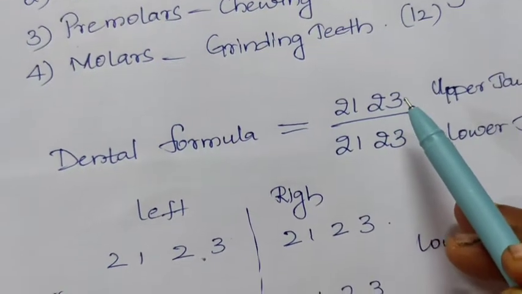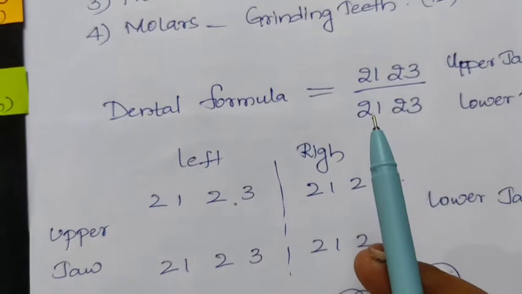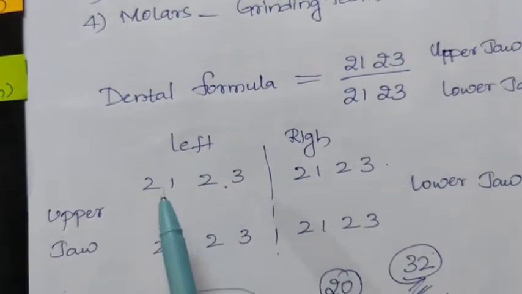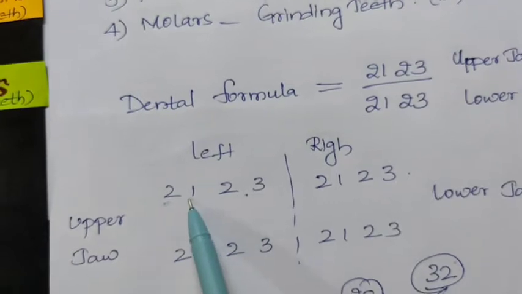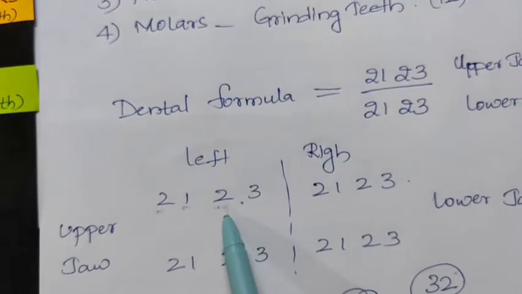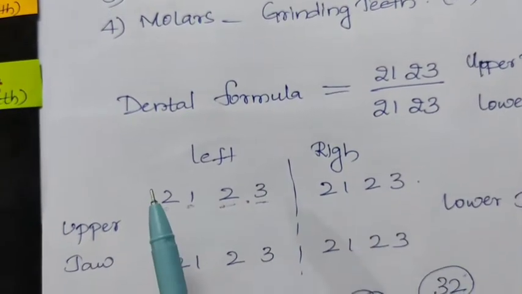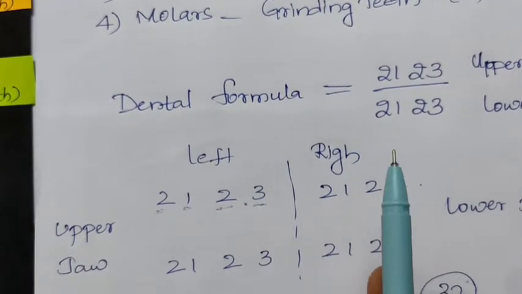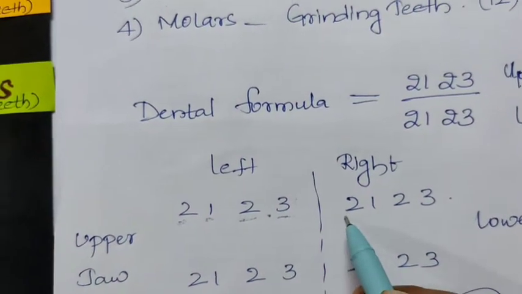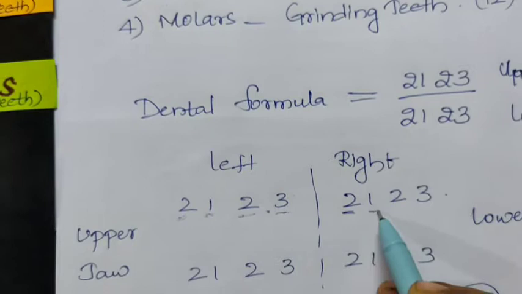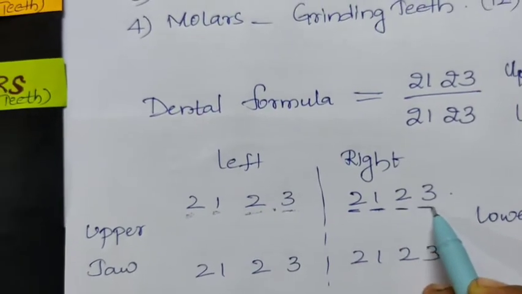When we calculate the number of teeth on left and right: left 2 1 2 3, 2 incisors, 1 canine, 2 premolars, 3 molars on the left of the upper jaw, and on the right of the upper jaw also you can find 2 incisors, 1 canine, 2 premolars and 3 molars.